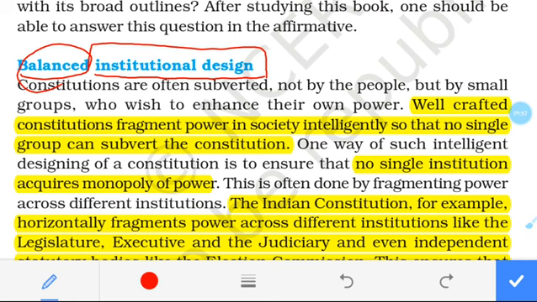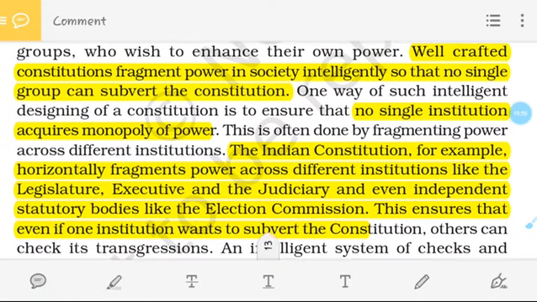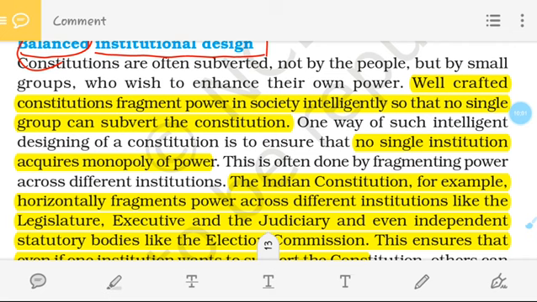The balanced institutional design means that a well-crafted constitution fragments power in society intelligently so that no single group can subvert the constitution. That means any constitution depends upon the institutional design.